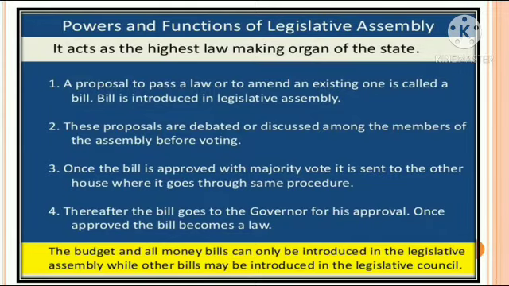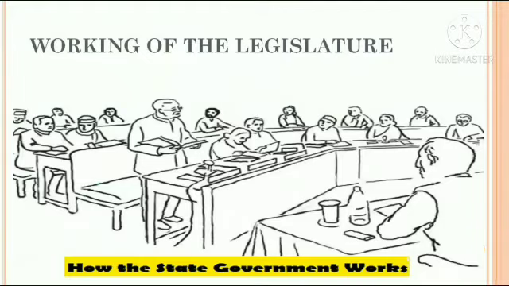The budget and all money bills can be introduced in the legislative assembly, the Vidhan Sabha, while other bills may be introduced in the legislative council. Now in this picture you can see a man standing, that means an MLA is standing, and he is reading a proposal related to the bill.